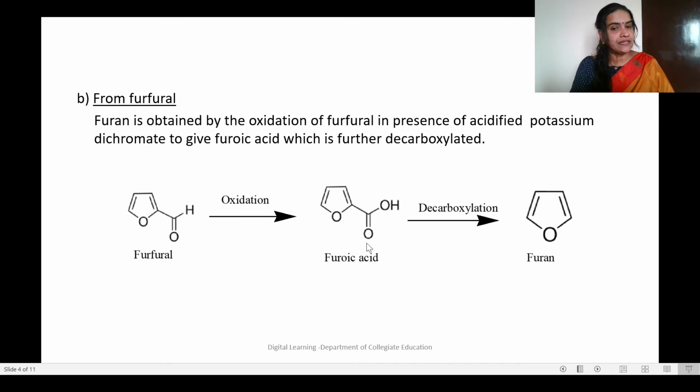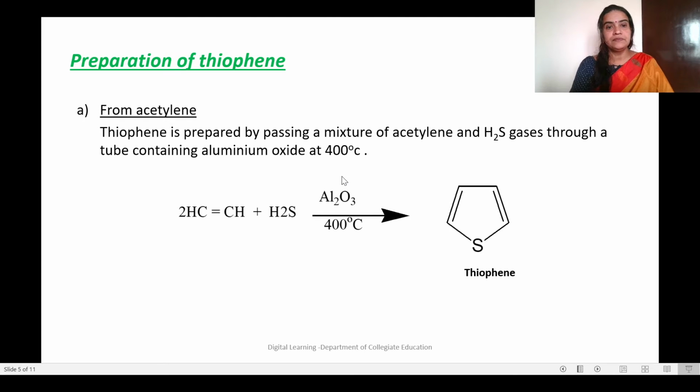This molecule we have seen in the last slide; from mucic acid also we get this product. So this furoic acid, on decarboxylation, just on heating, there will be removal of a carbon dioxide molecule and we get furan. So this furfural method also we can use for the preparation of furan. Now, how can thiophene be prepared?